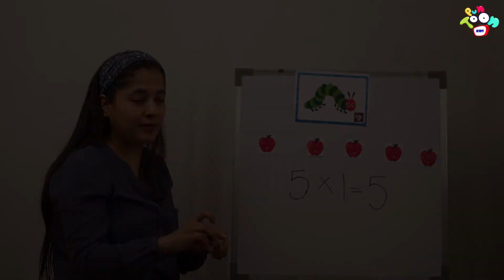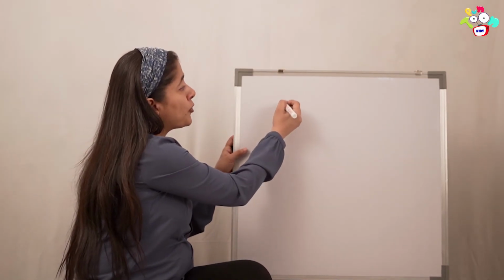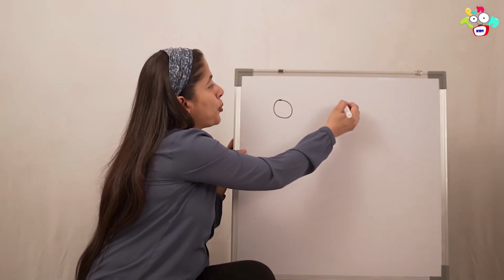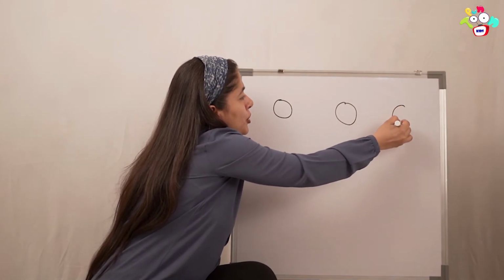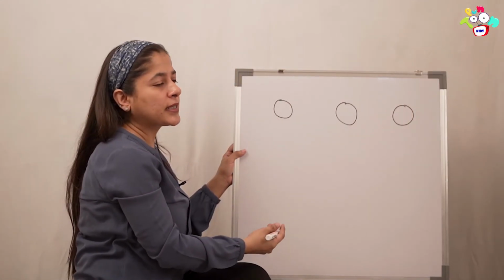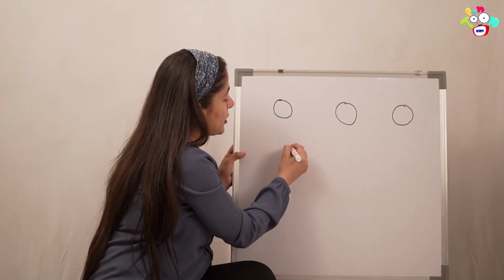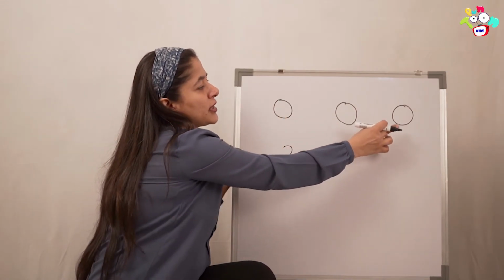I'll tell you how. Imagine if grandpa got 1 orange, and mom also got 1 orange, and dad also got 1 orange. So how many times did they buy the oranges? Let's count. 1, 2, 3. So first we will write 3, and then multiplied by how many oranges came each time?